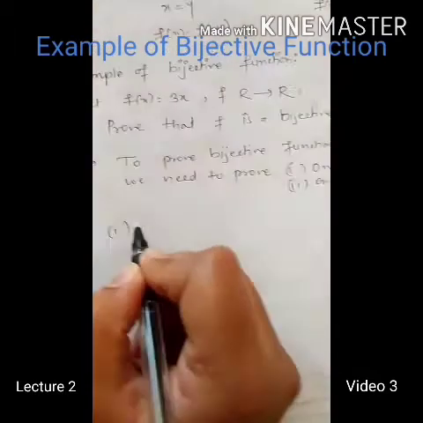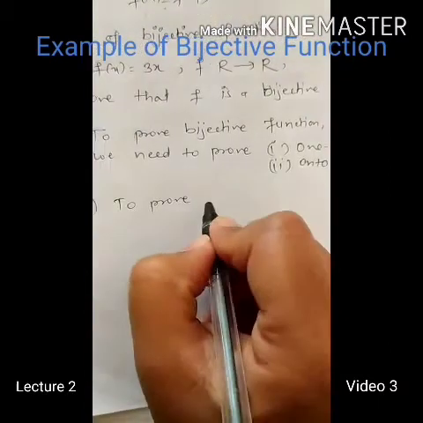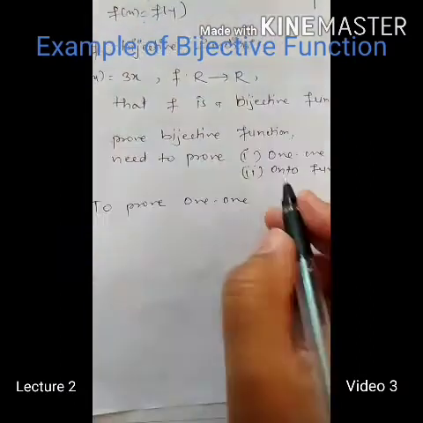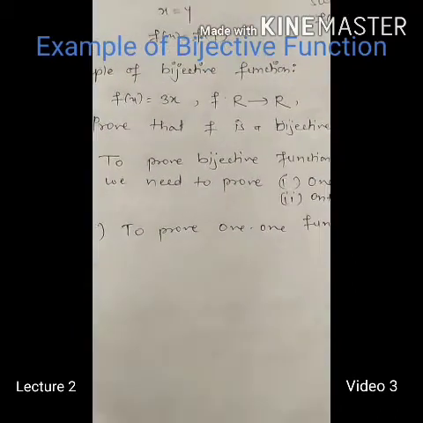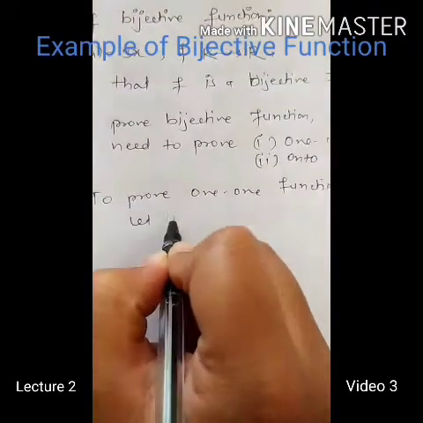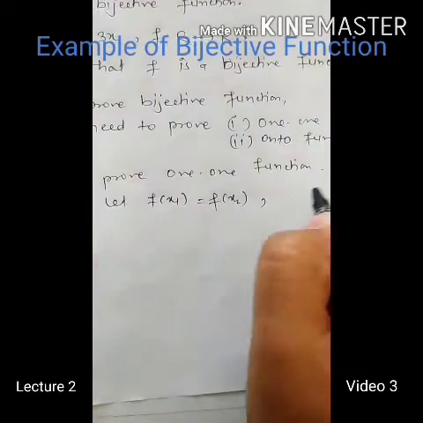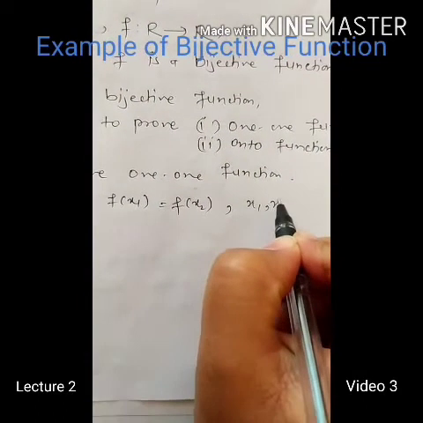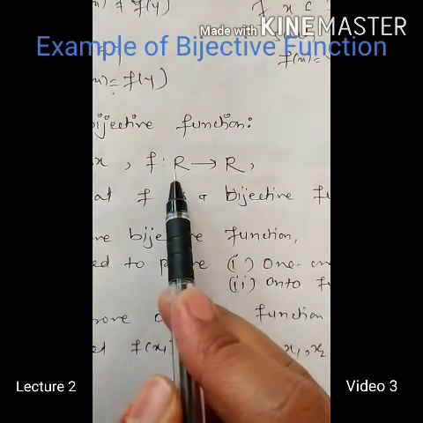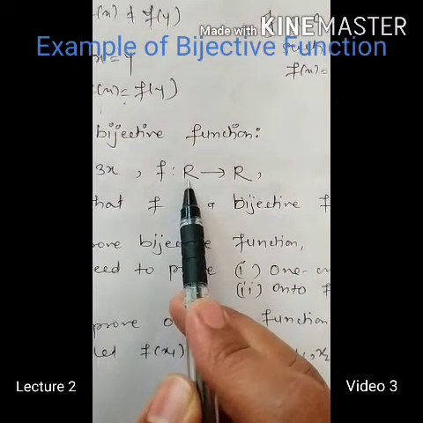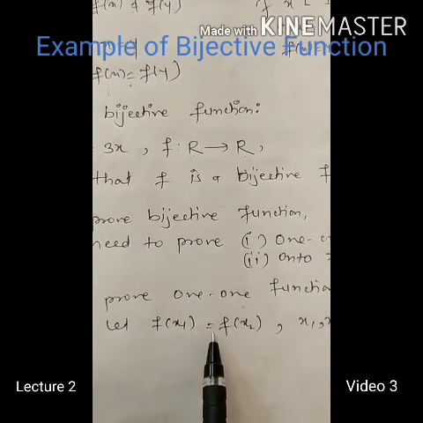Now first, to prove the 1-1 function. What we are doing in a 1-1 function? We are taking let f of x1 equal to f of x2, where x1, x2 belongs to R. Now this function is over the set of real numbers, so of both the R's, one is the domain and the other one is the codomain.